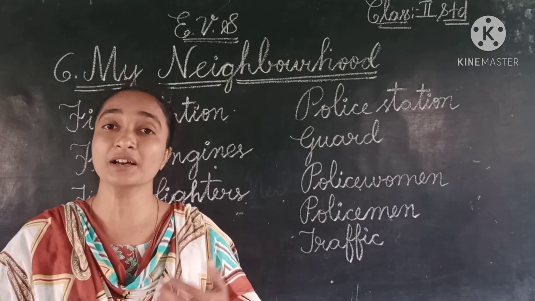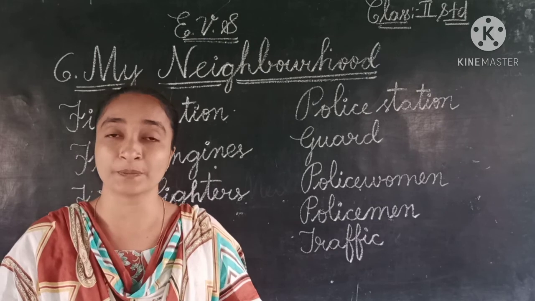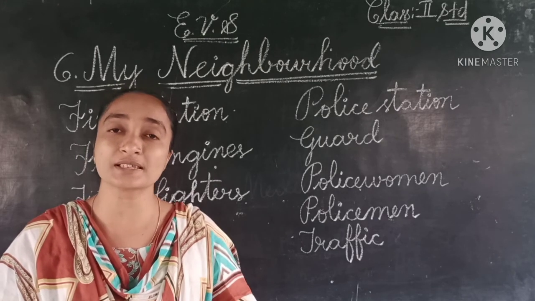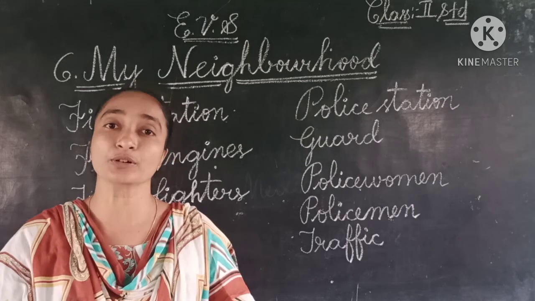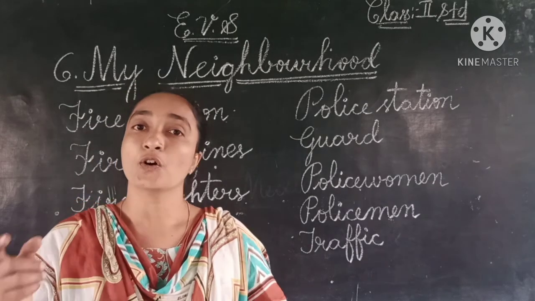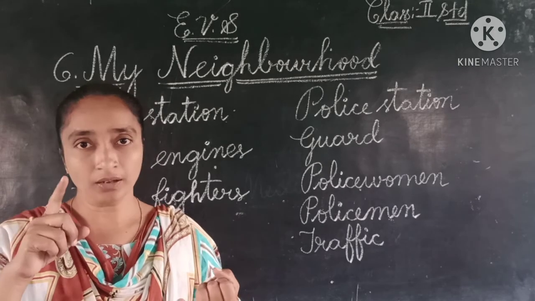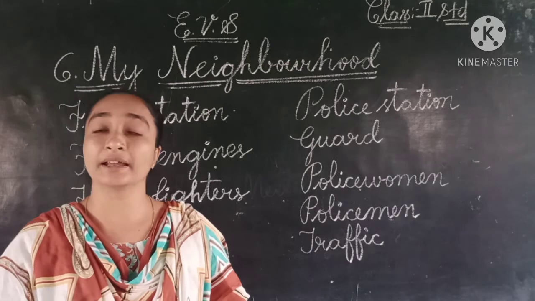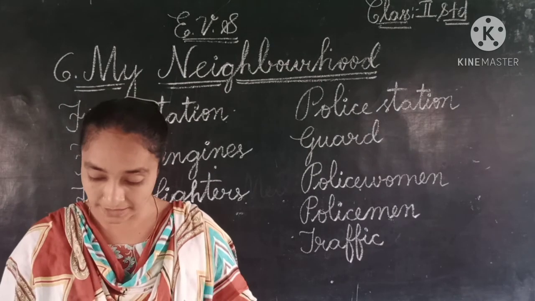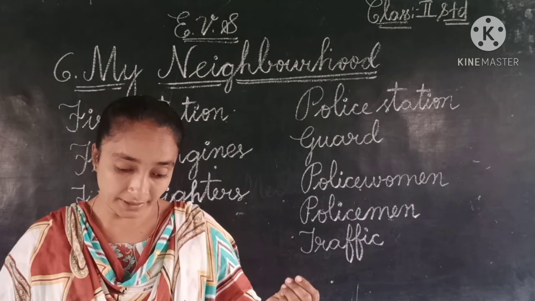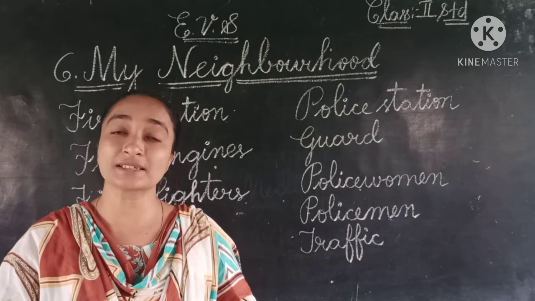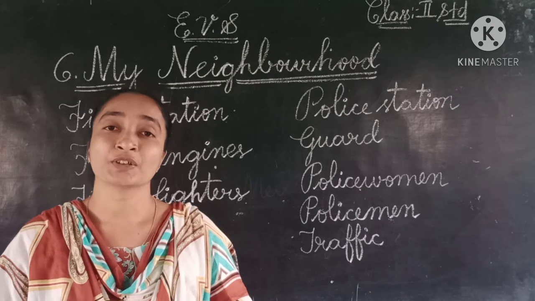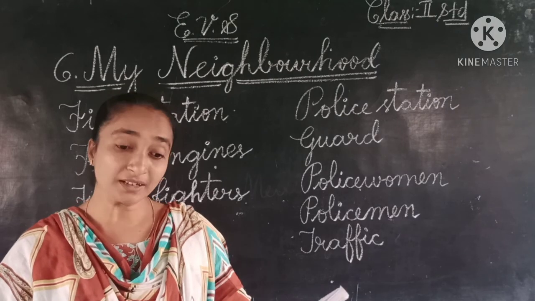So many people are providing services to us. All these people, where do they live? They provide services for us in our neighborhood, isn't it, children? Markets, post office, hospitals, banks, the fire station, police station. Whatever we have learned now, all these people provide services to us. So children, we have completed our lesson now.